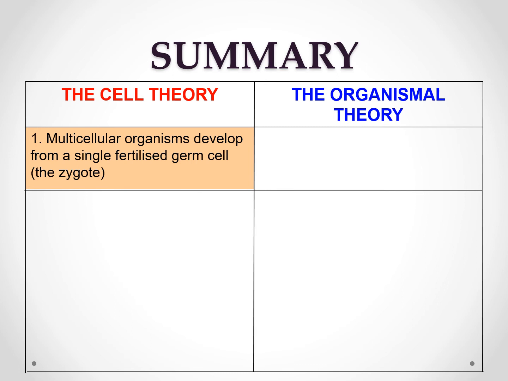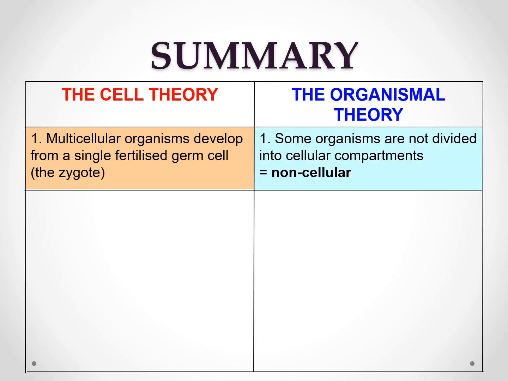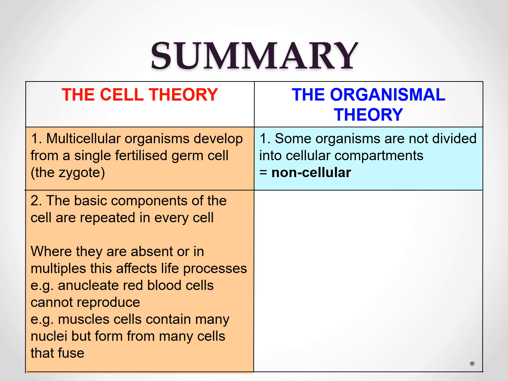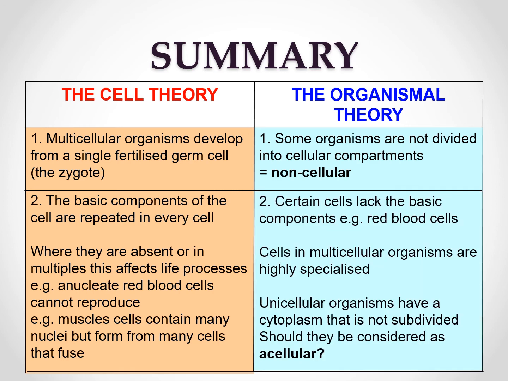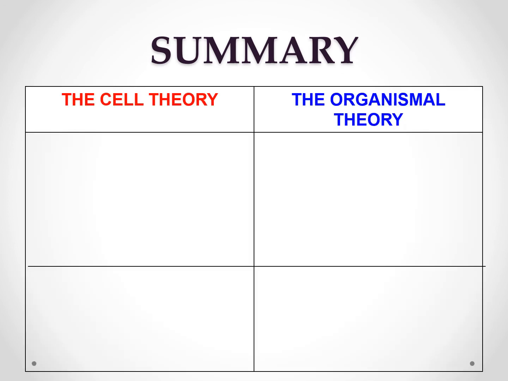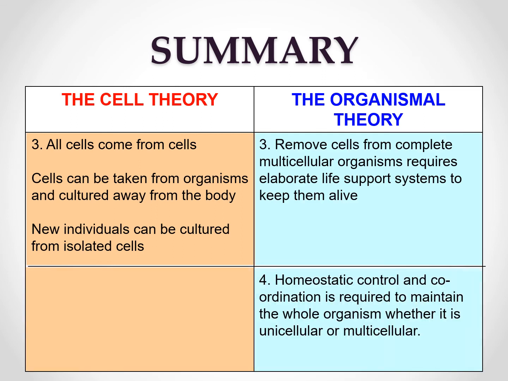Multicellular organisms develop from a single fertilized germ cell, the zygote. Organisms are not divided into cellular compartments or are non-cellular. In the cell theory, the cell is the basic unit. All cells came from cells. Cells can be taken from an organism and cultured away from the body. New individuals can be cultured from isolated cells.